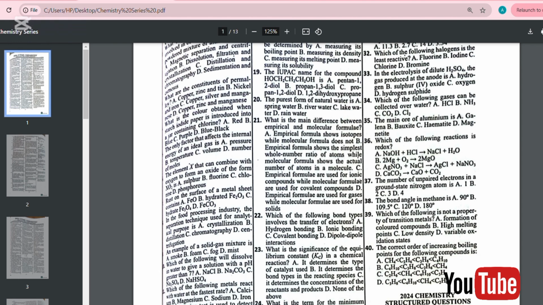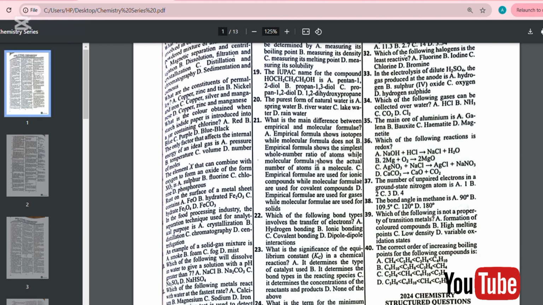Number 10. Which of the following will dissolve in water to give a solution with a pH that is greater than 7? A, sodium chloride, B, sodium carbonate, C, Na2SO4, D, NaHSO4.